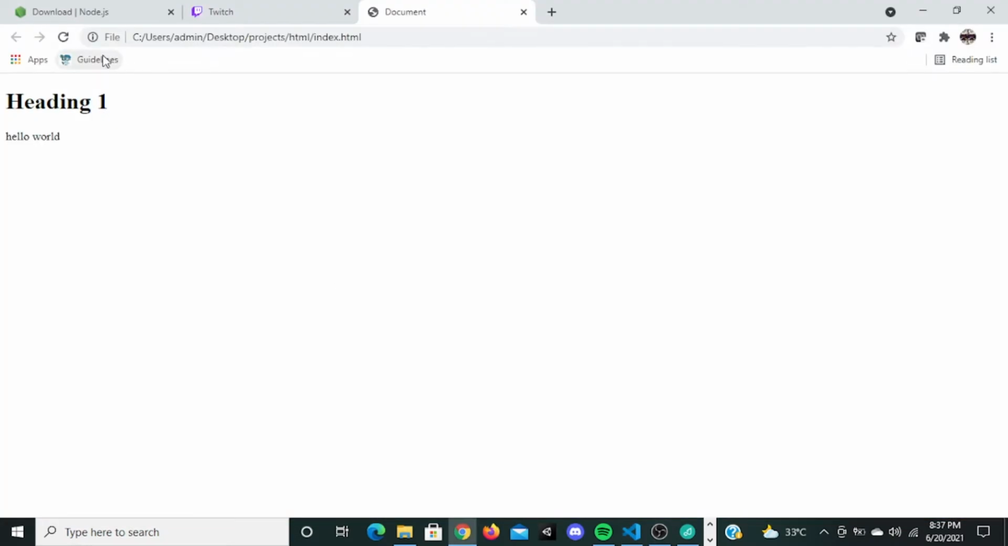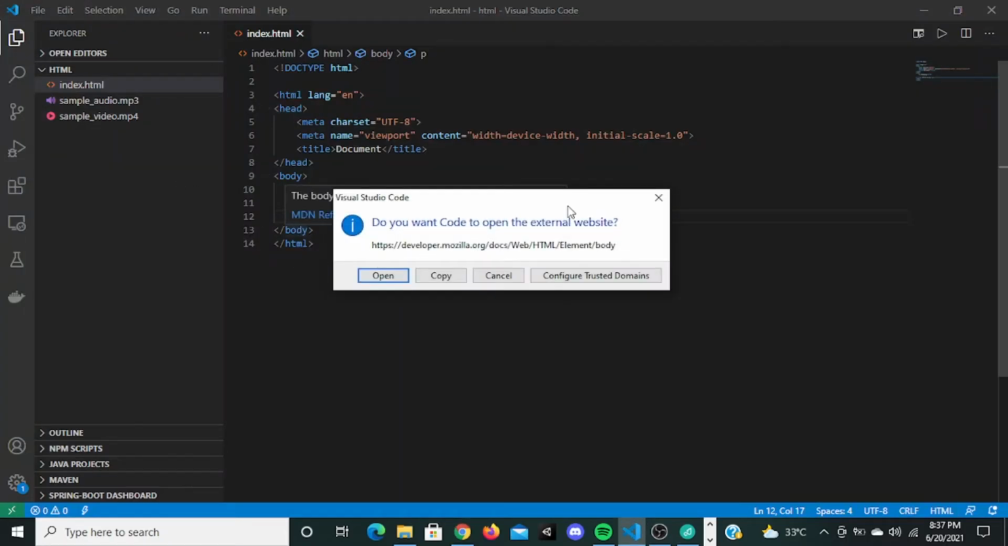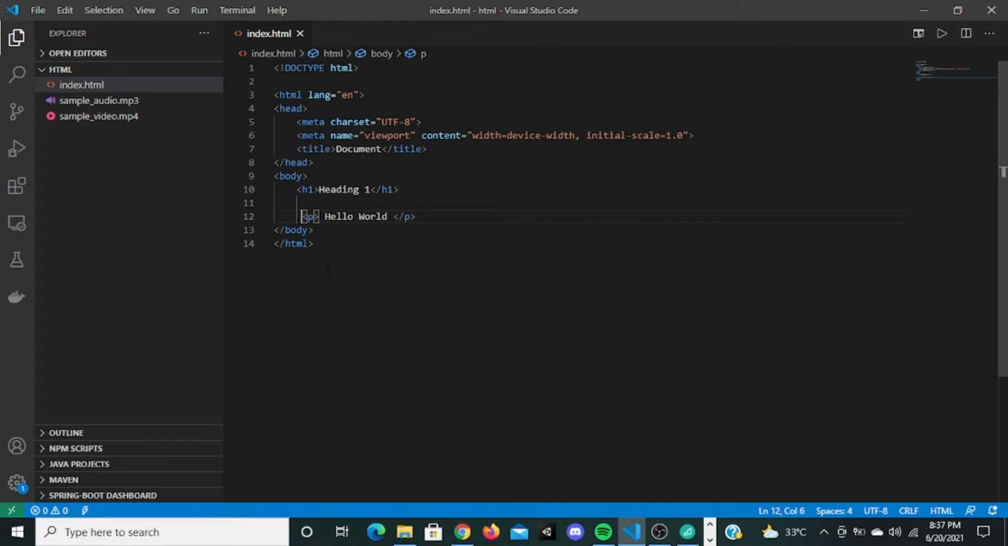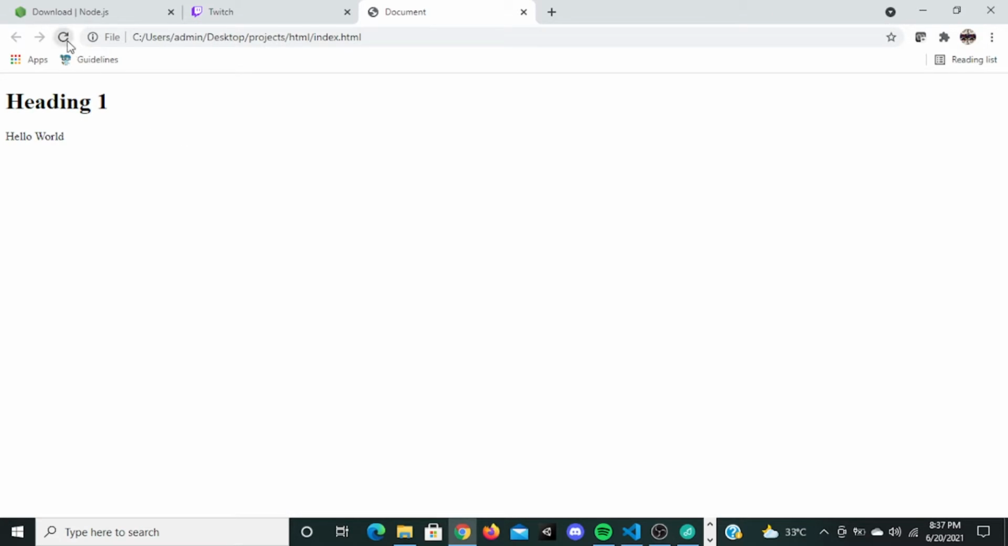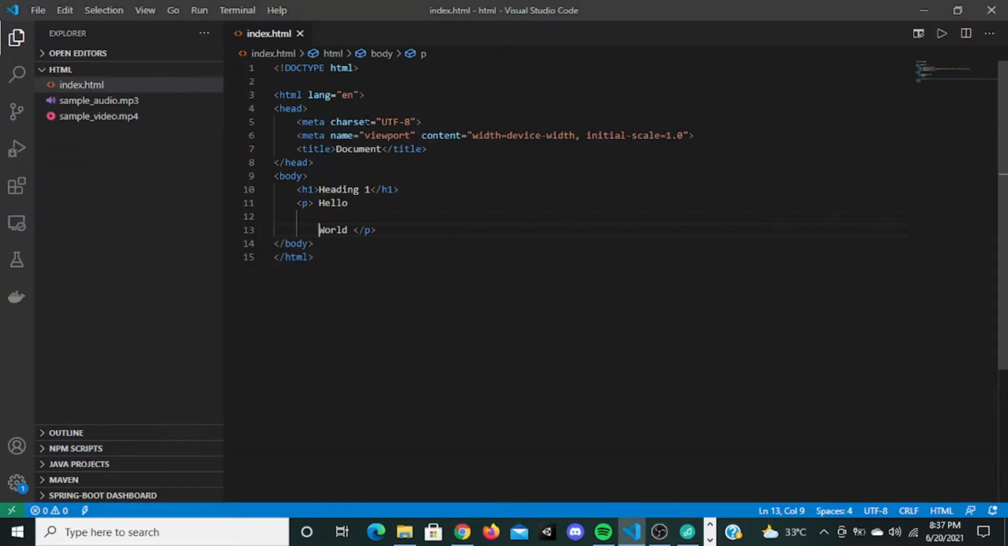So yeah, go there, refresh it. See, it is inside a paragraph tag. So this is the purpose of the paragraph tag. Now you have to know one thing clearly. If you put hello world like this, save it, go here and refresh it, it's not going to change. It is not going to format it like what you give here.